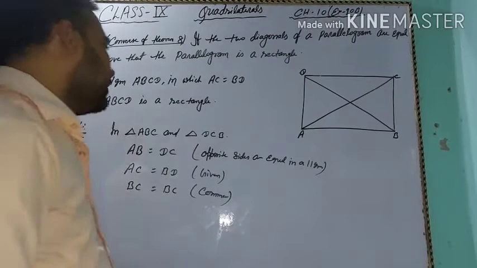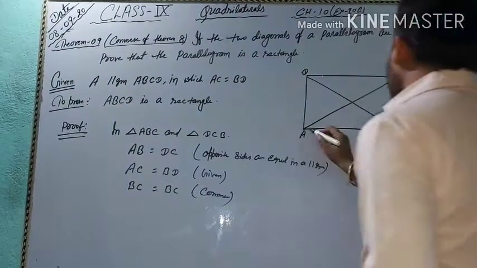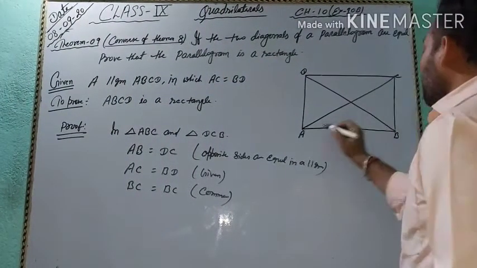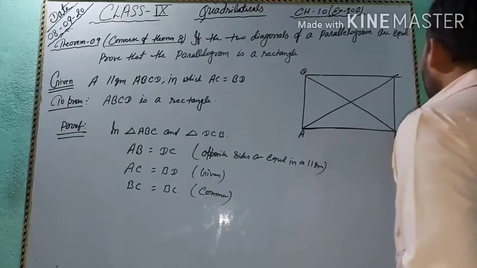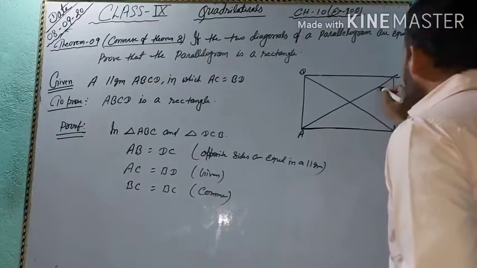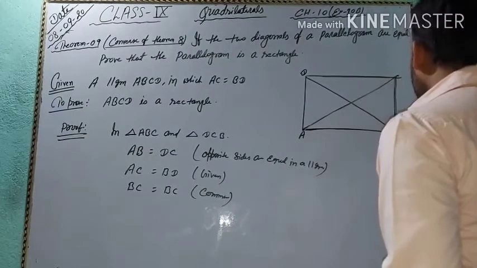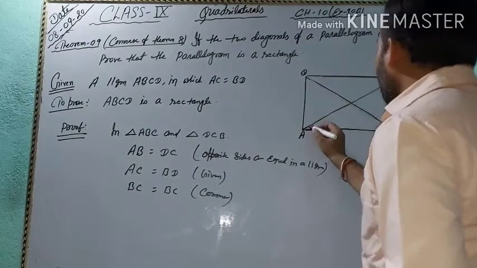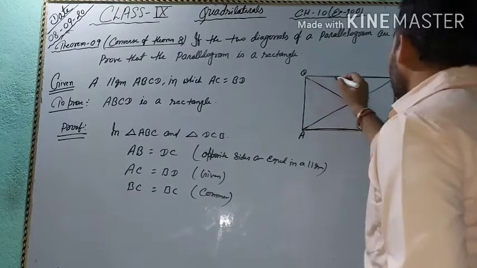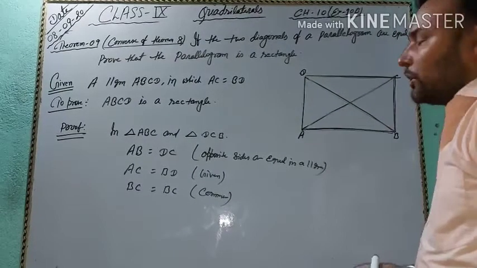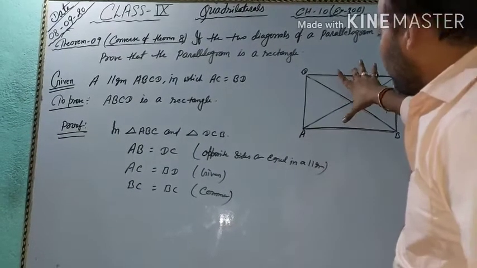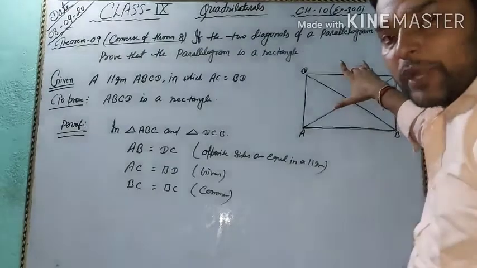So students, in triangle ABC and triangle DCB, AB equals DC, because the opposite sides of a parallelogram are equal. We know that.